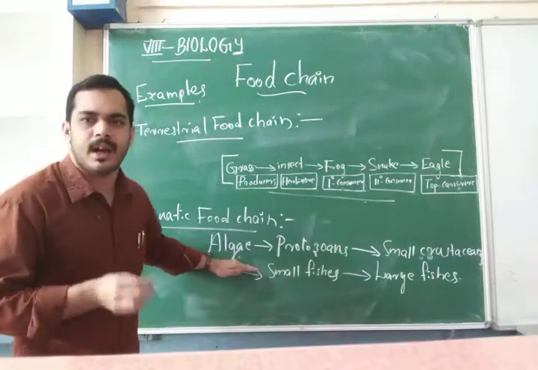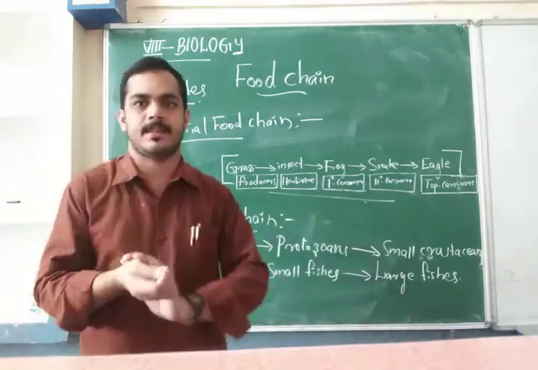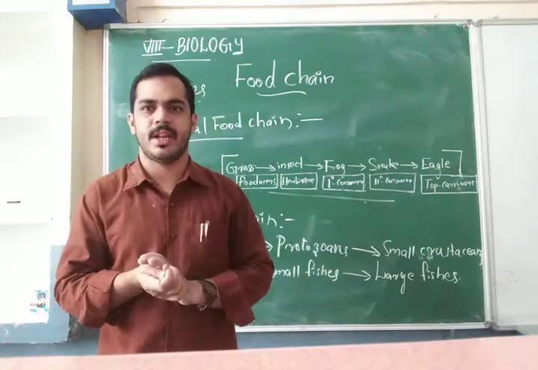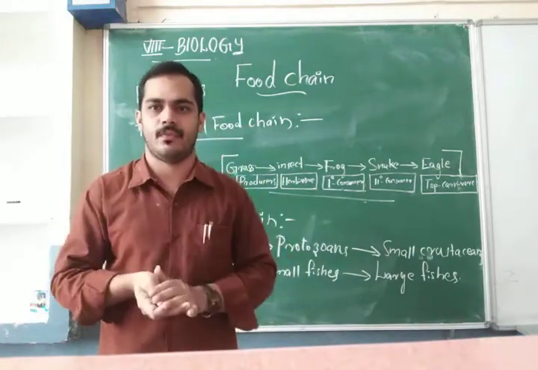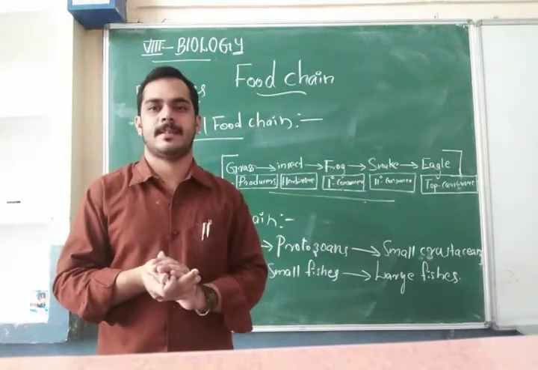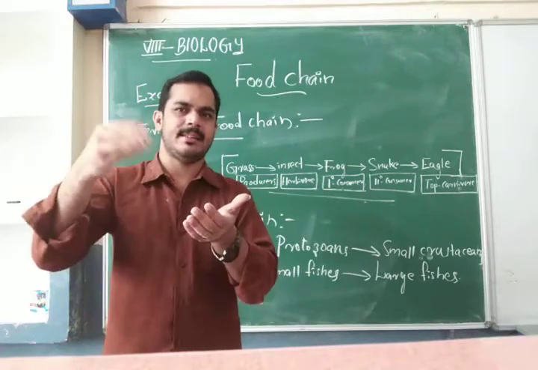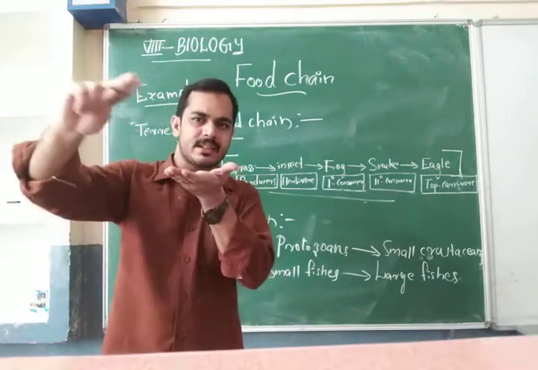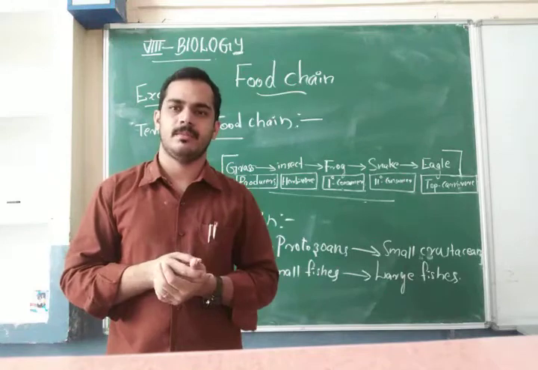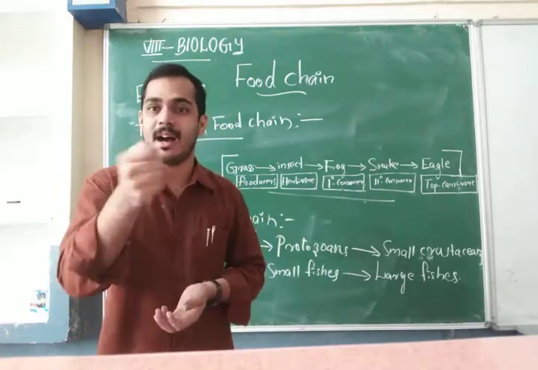So what is meant by algae? I hope all of you know this word algae. Algae grows in stagnant water. Stagnant water means water that can't run off. It always stays in one particular place, like a pond. After a few days, we see a greenish color over the surface of the water. So that is algae.